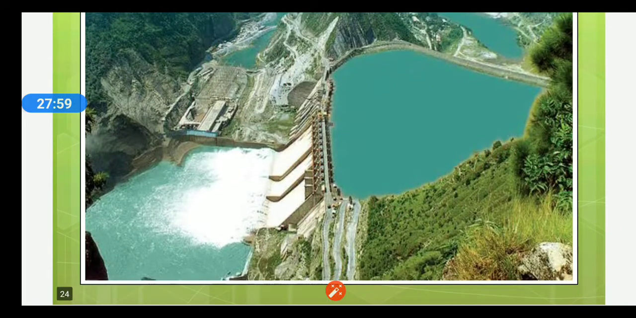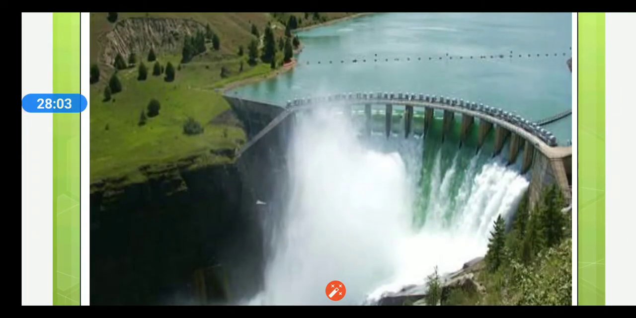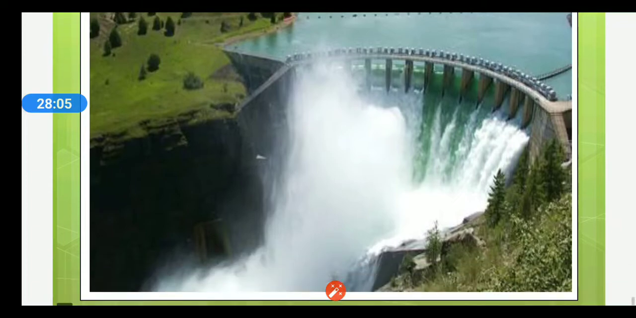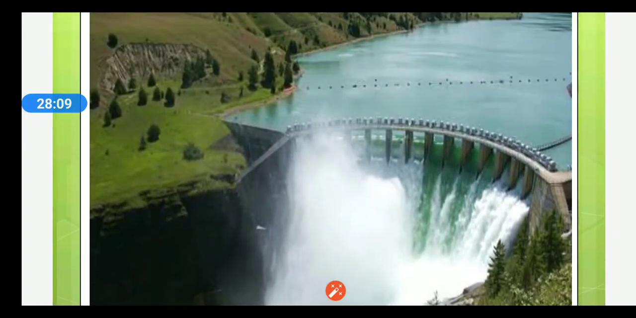It is also given and mentioned in your textbook. This is again a dam which is situated in a foreign country, not in India, with the same hydropower project plant.